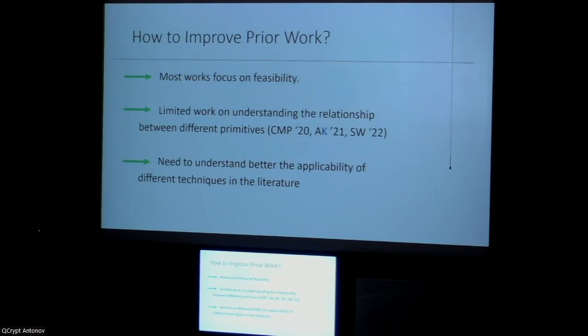If you look at them, you would notice that most of them focus on feasibility of certain primitives, and there are fewer works that focus on the implications between different primitives. We also want to understand techniques used in particular works that sometimes get applied in follow-up works. We want to understand how general their range is.